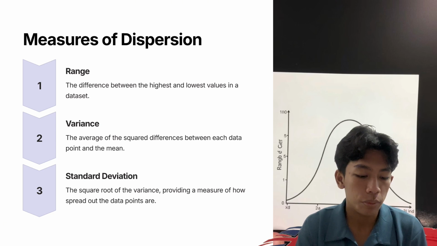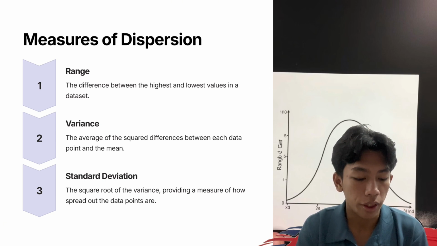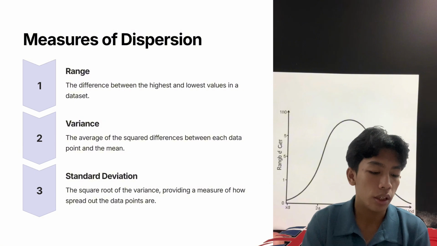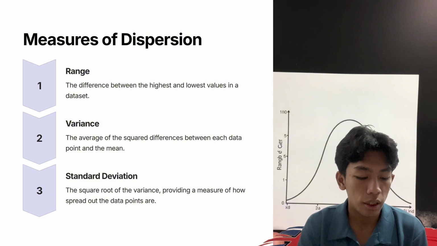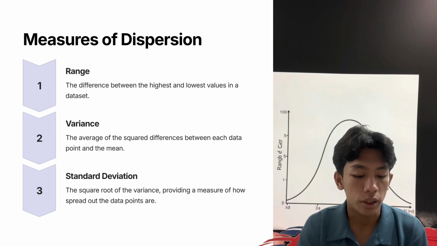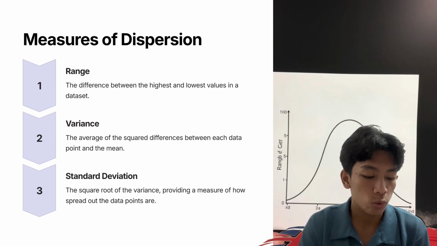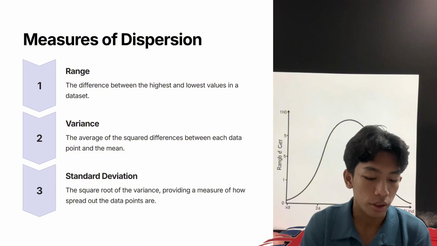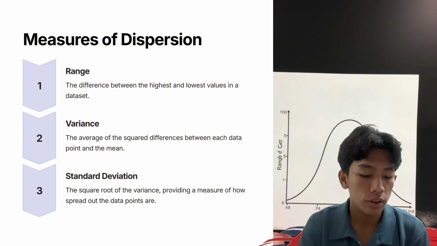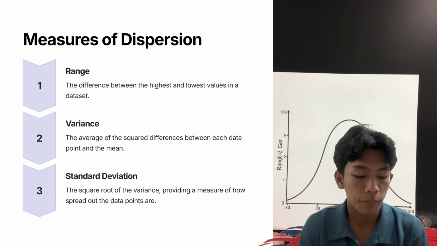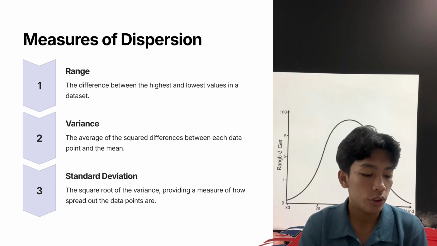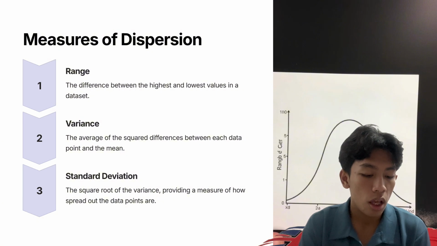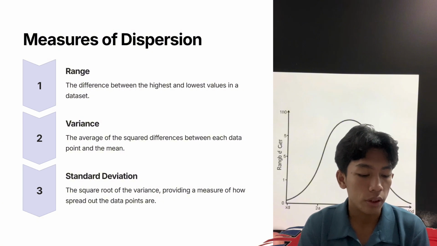Measures of dispersion. Number 1 is range, the difference between the highest and lowest value in the dataset. Number 2 is variance, the average of squared differences between each data point and the mean. Number 3 is standard deviation, the square root of the variance, providing a measure of how spread out the data points are.